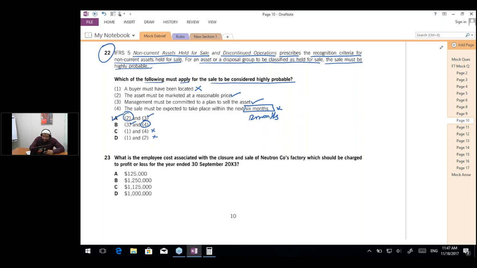Question number 23 says: what is the employee cost associated with the closure and the sale of Newton Company's factory, which should be charged to profit or loss for the year ended 30th September 2023? So which value should be recorded as an expense in P&L in the current year? Let's see the scenario.